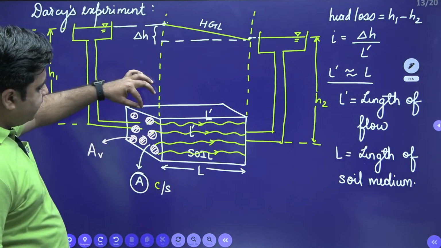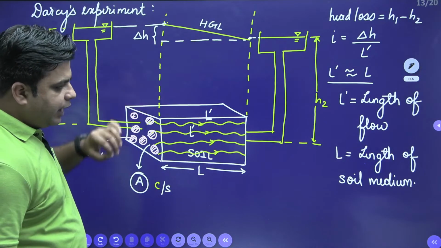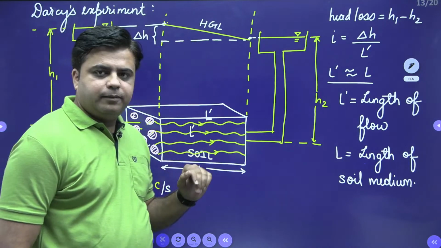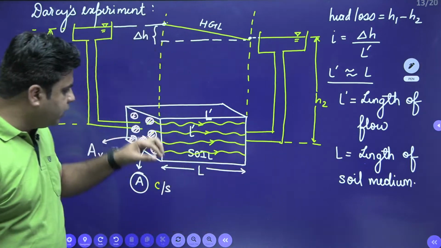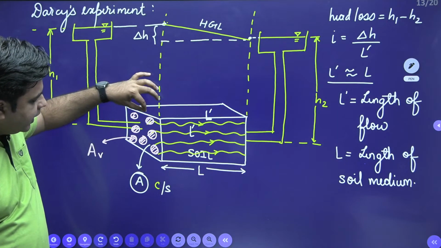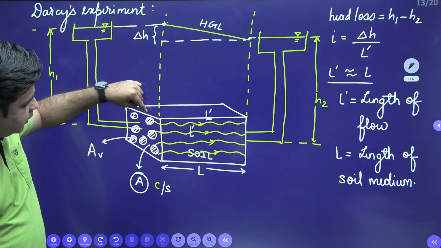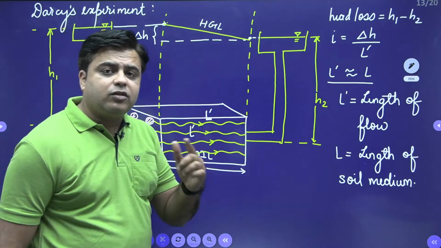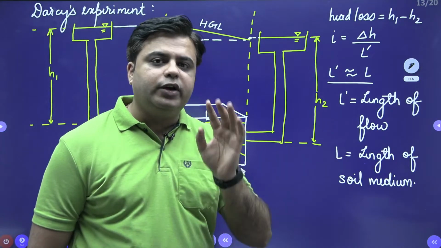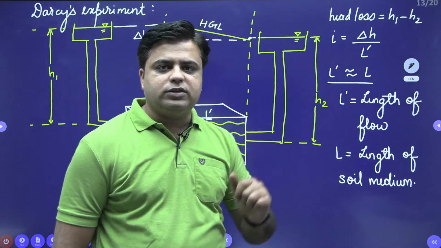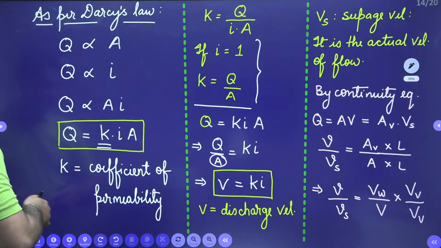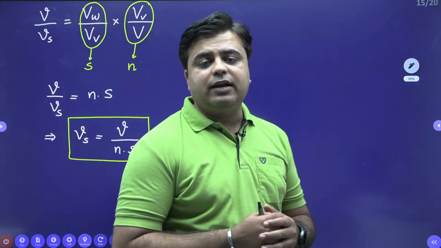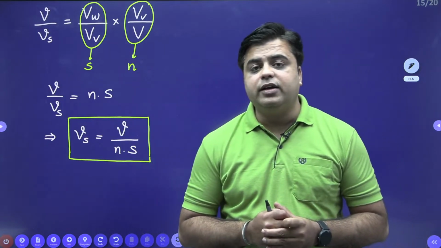If you drop any particle at this end, and I ask you when that particle will reach this end, for example, you dropped one drop of ink at this end and I ask you in how much time that drop of ink along with water will reach this end, then for calculating that time, the velocity that you will use is the seepage velocity, Vs. So basically this seepage velocity is used when we are calculating something related to an inert tracer.